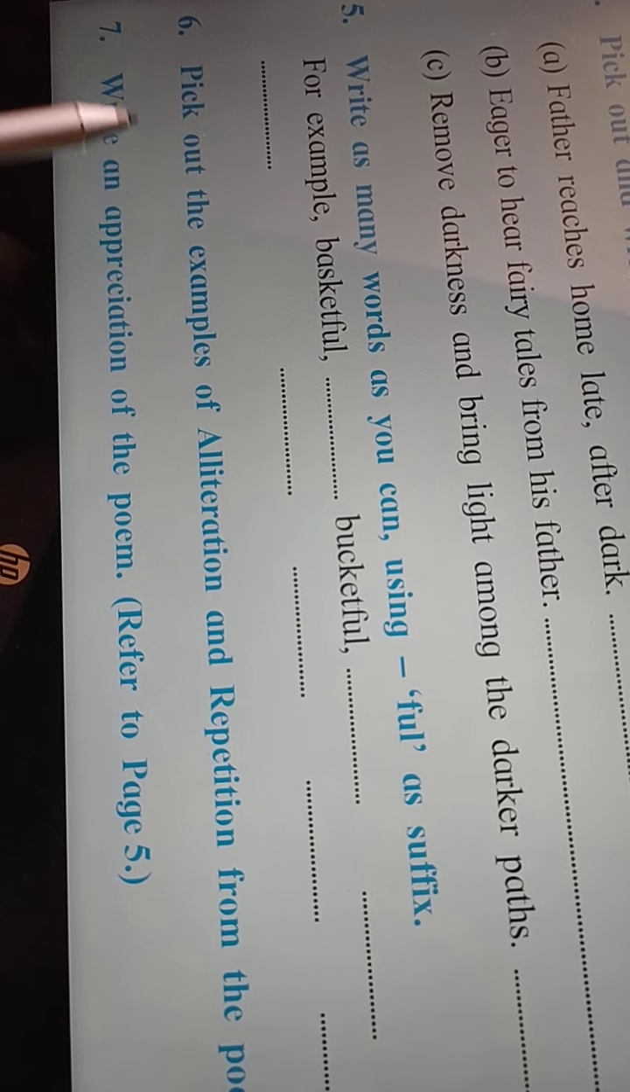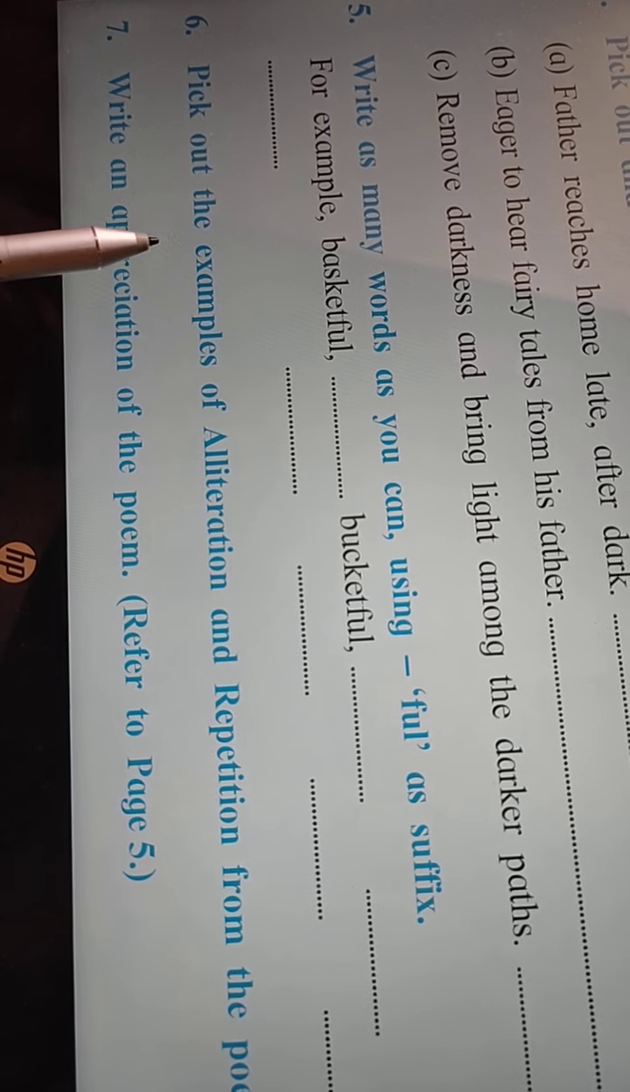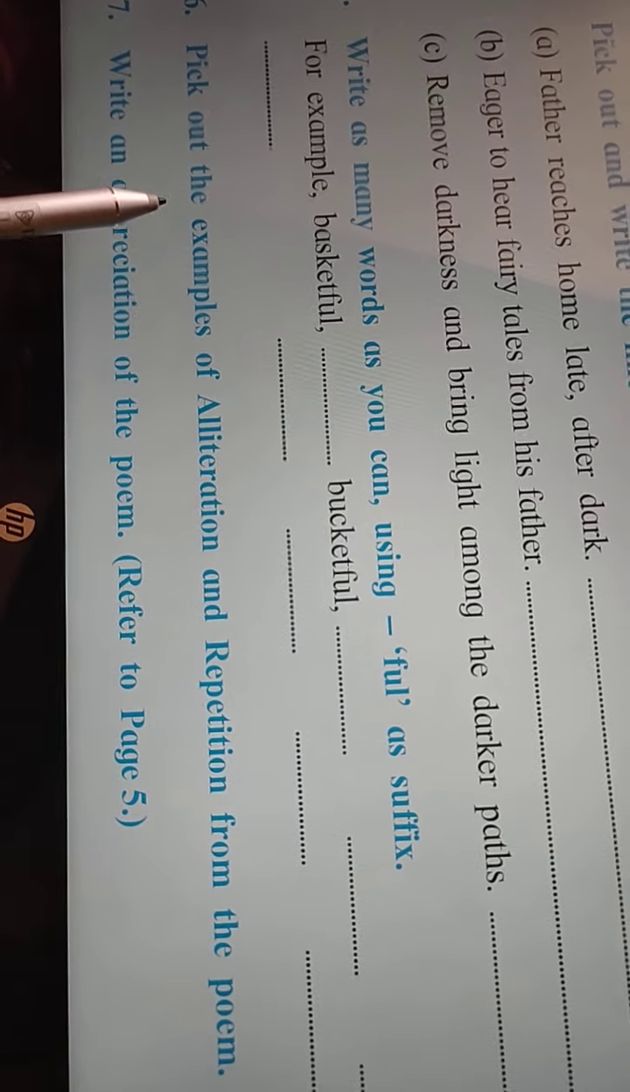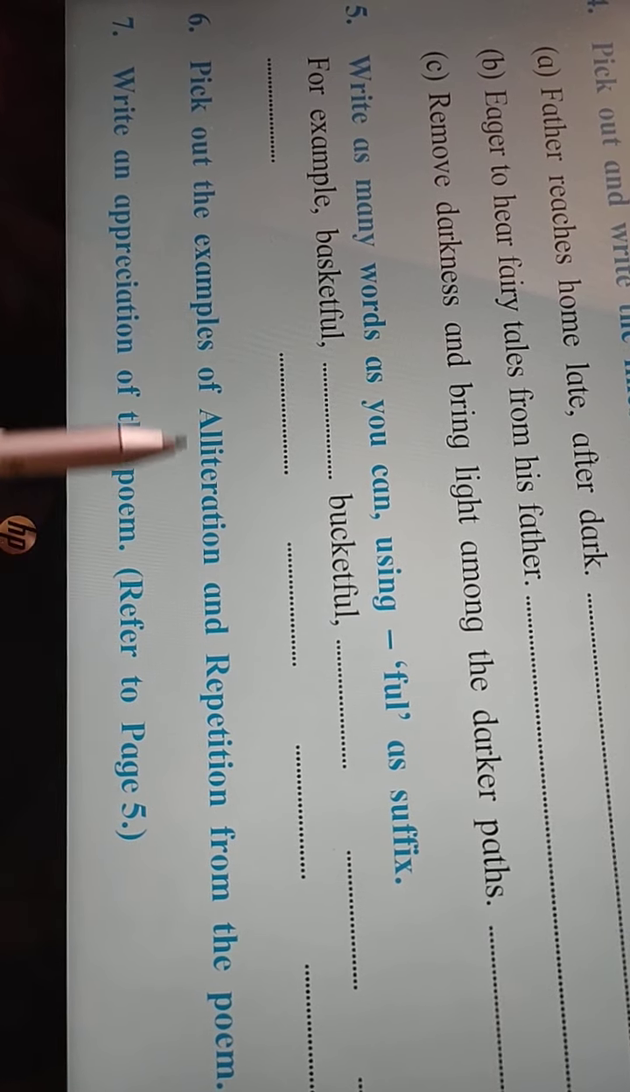Number 6 is, pick out the examples of alliteration and repetition from the poem. So while learning the poem, I have introduced you to the examples of alliteration and repetition in the poem.